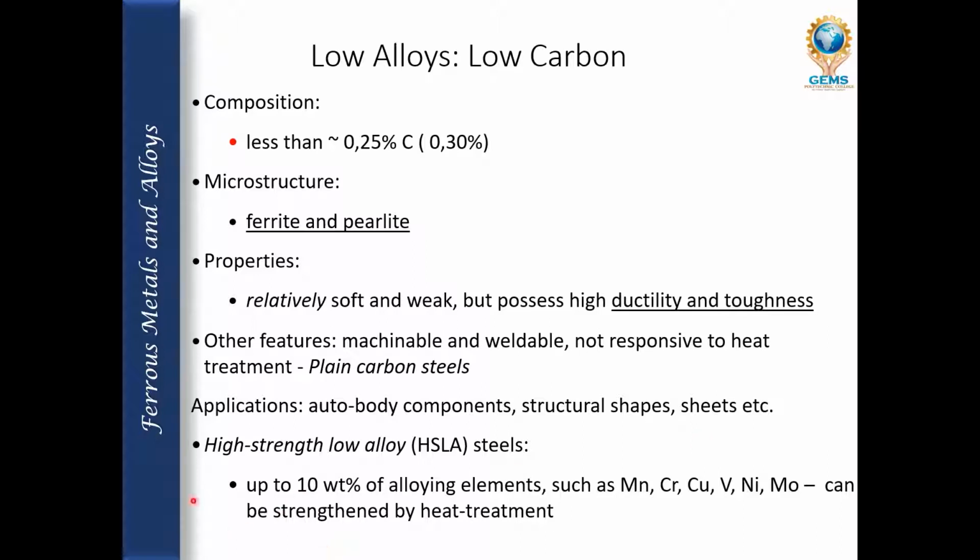High strength low alloy, HSLA, steels contain up to 10% by weight of alloying elements such as manganese, chromium, copper, vanadium, nickel, and molybdenum, and can be strengthened by heat treatment. So basically these can be strengthened by giving a heat treatment.